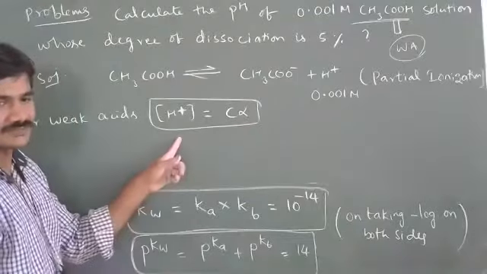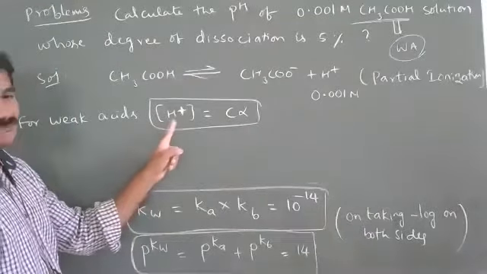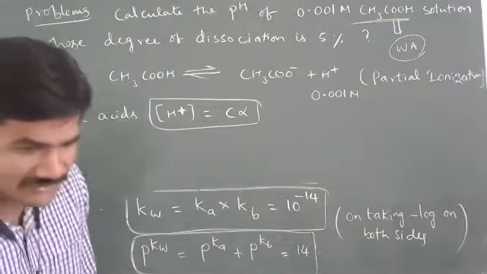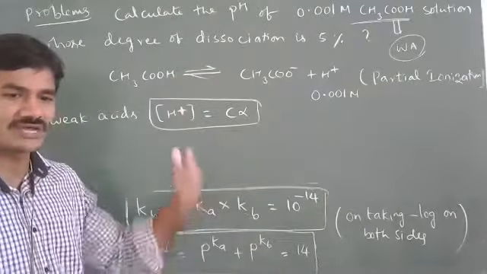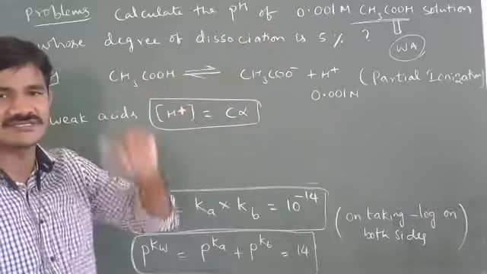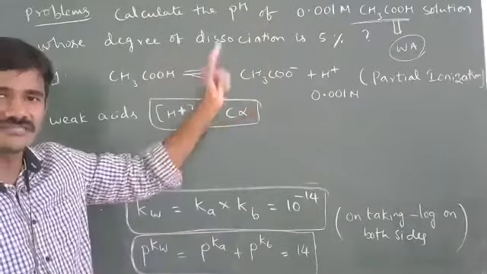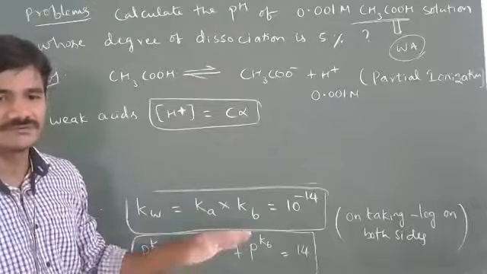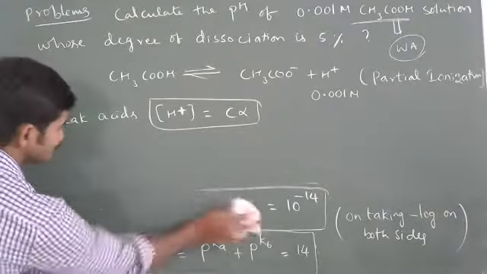H plus is equal to C alpha. Yes, directly you can apply that formula. H plus is equal to root of Ka into C. But Ka is not given in this. How do you apply Ka into C? If Ka value is given, we can directly apply H plus is equal to root of Ka into C. Okay. Now you see.